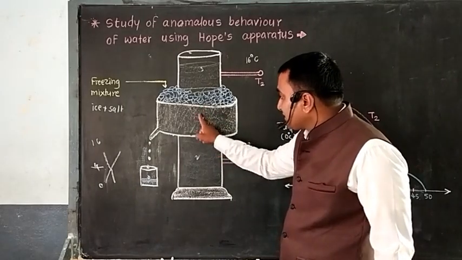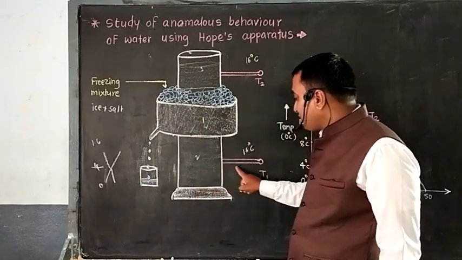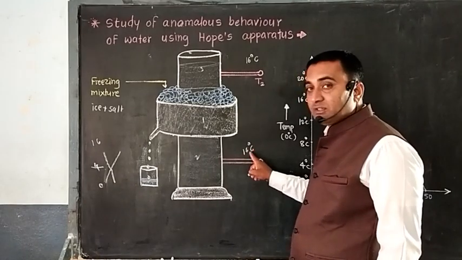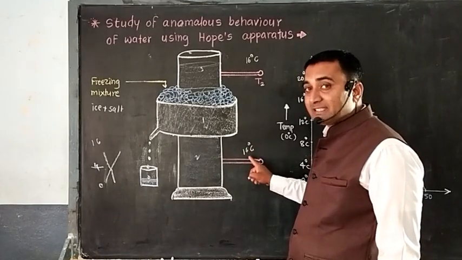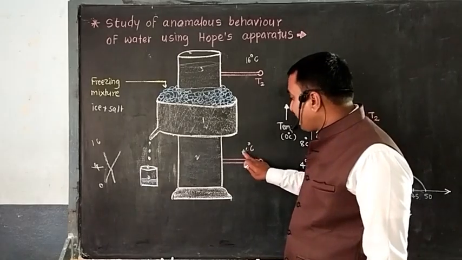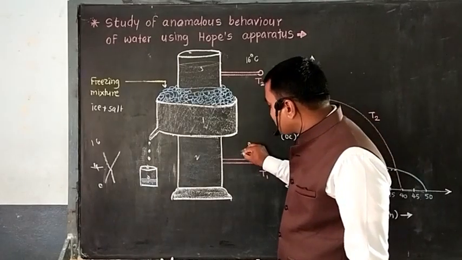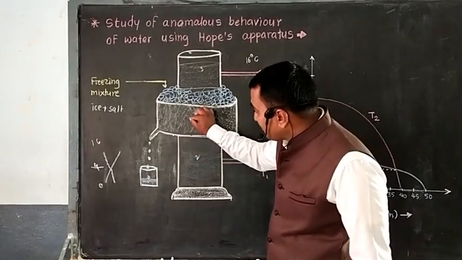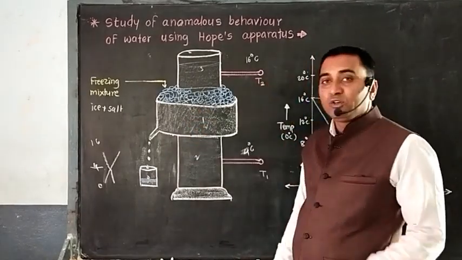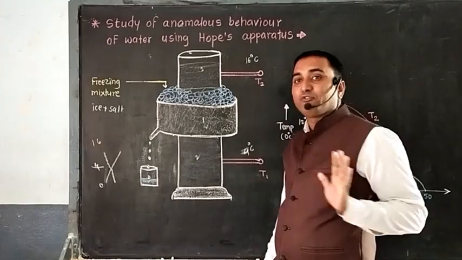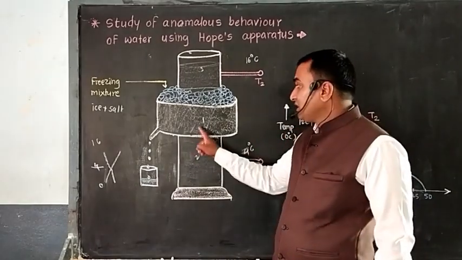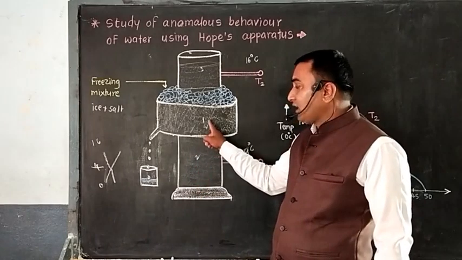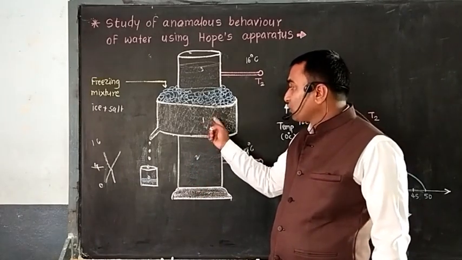So first, in the second layer, thermometer number 1 starts to show less temperature, and finally it reaches 4 degrees Celsius. Now the water from layer number 1 and layer number 2 together have a temperature of 4 degrees Celsius, because the 4 degrees Celsius water goes down and the 16-degree water comes up, and again it starts to lose its temperature.